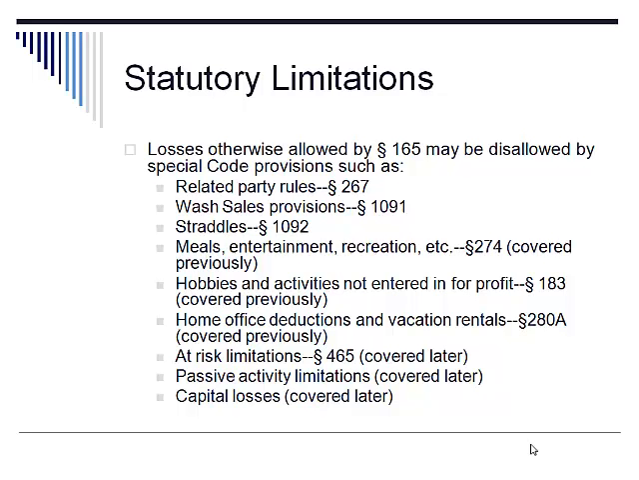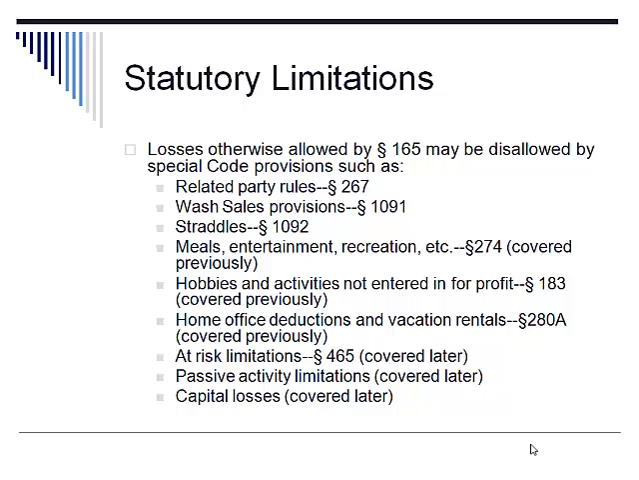As we explained before, even when a loss is allowed otherwise under Section 165, it may be disallowed by either statutory provision or a judicial doctrine or judicial limitation. Some of the statutory provisions that may disallow a loss that would otherwise be allowable under Section 165 are listed here on the slide. Some have been explained before, and some will be explained as part of this chapter.